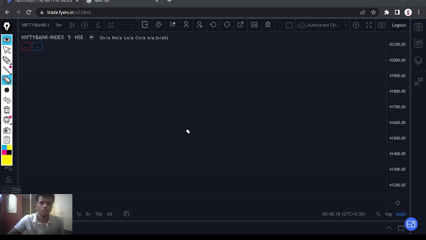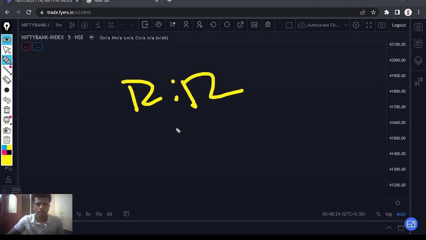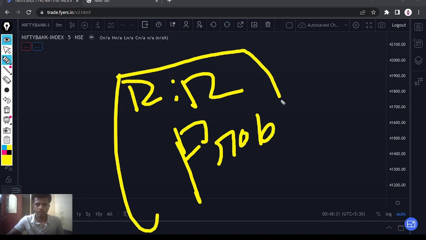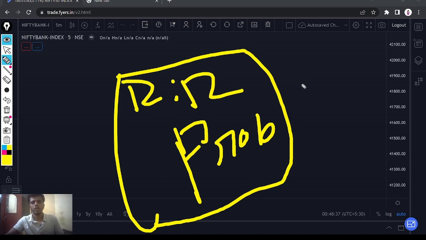It depends on them. Now I will combine this risk to reward and this probability, both, and we'll understand with the market how it works when we combine risk to reward and probability in a long term trading career or investment career.